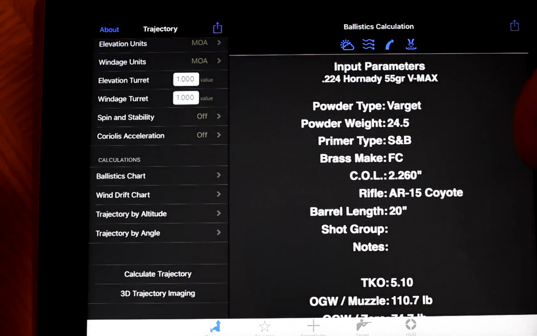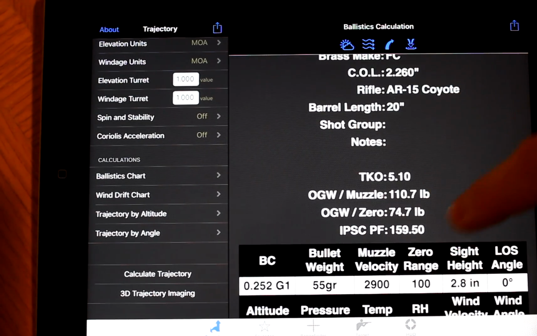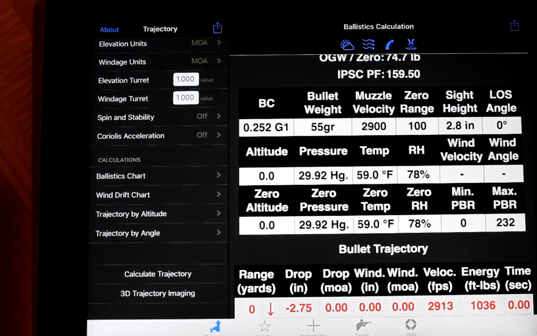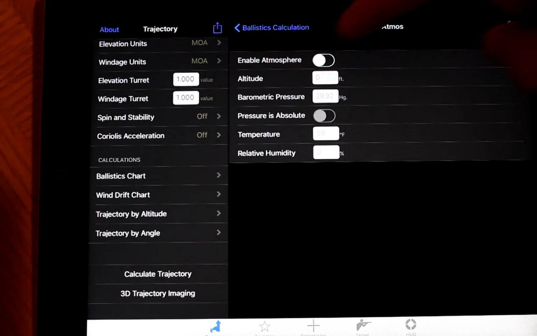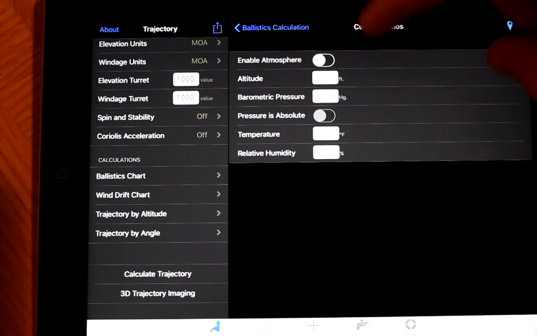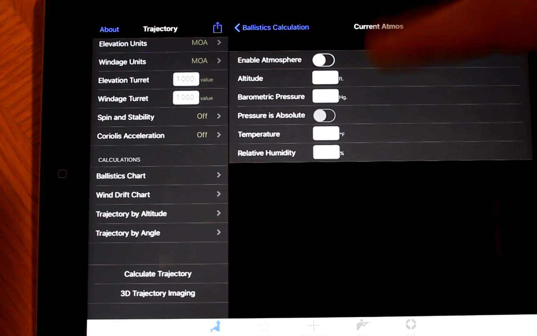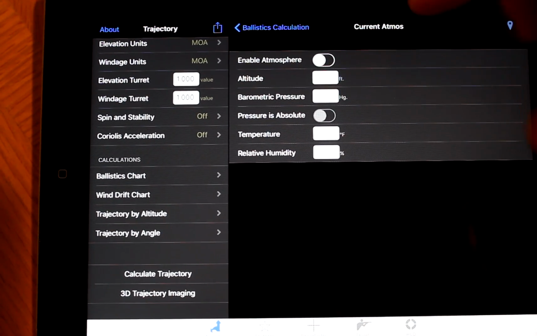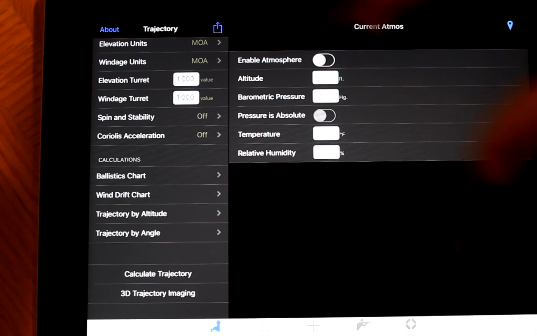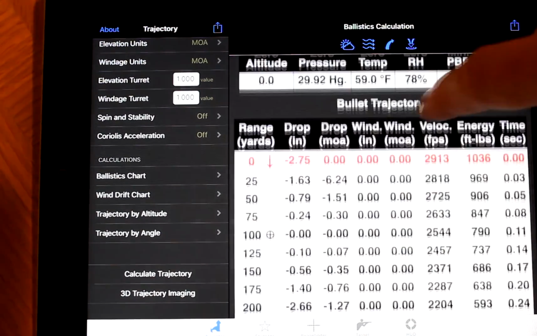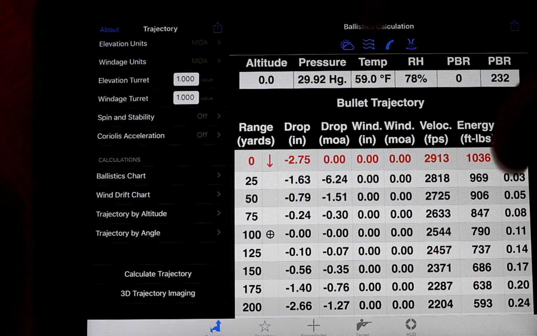If you want to tweak this, hit these little icons up here. Here's your atmosphere. So you put in your date, your altitude, and all your temperature related things, and it will real time adjust your chart down here, which is pretty cool.